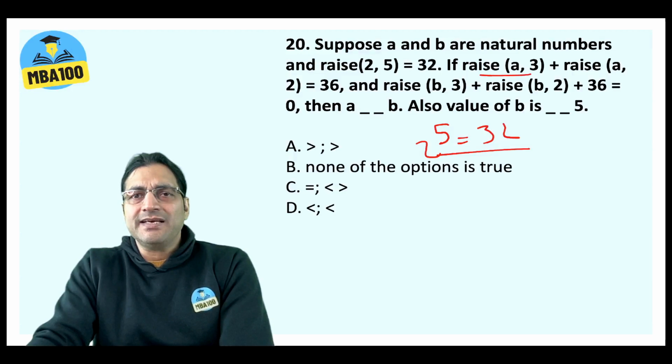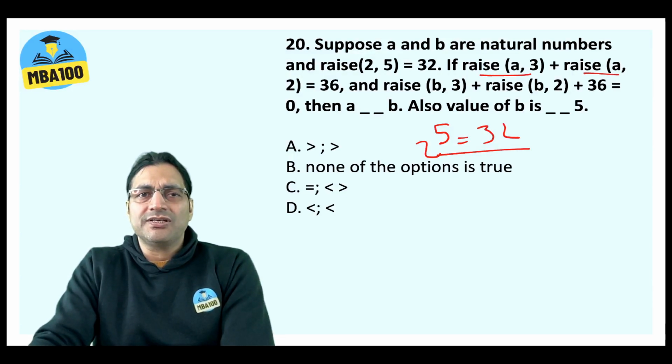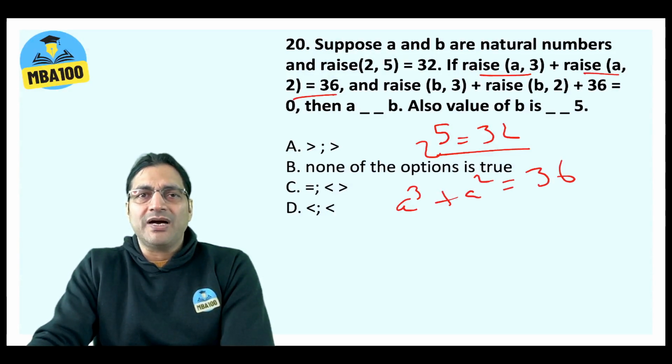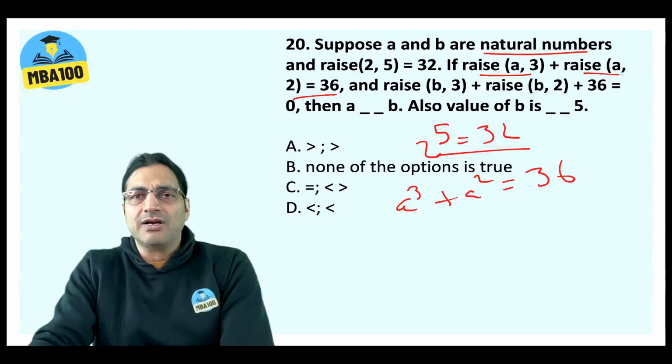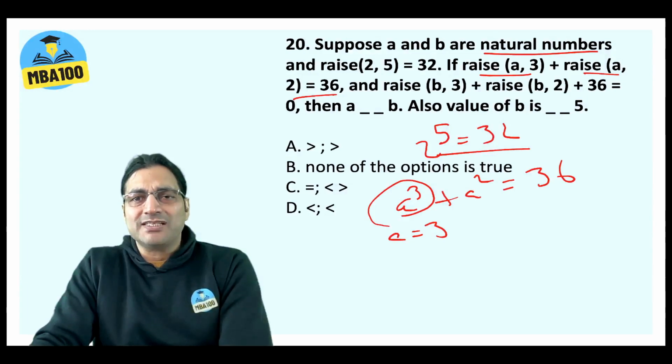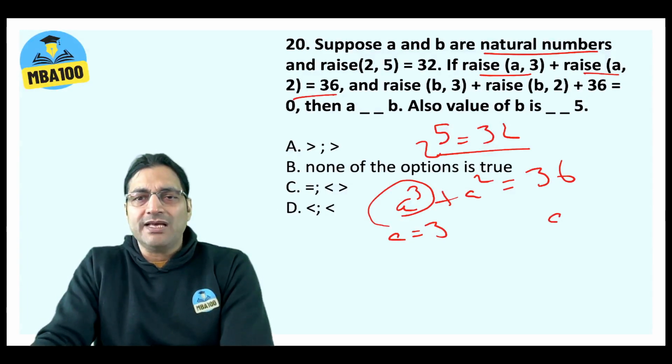Then they say A cube plus A square is 36. And mind you, A and B are natural numbers. If we put A equal to 3, that is true because 3 cube is 27 and 3 square is 9. 27 and 9 is 36. So A is equal to 3. That is established.